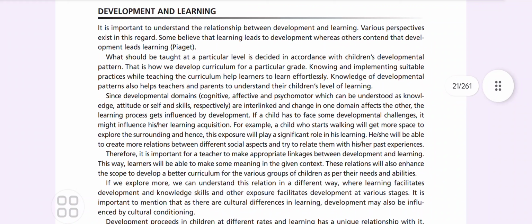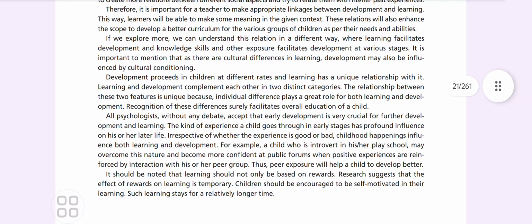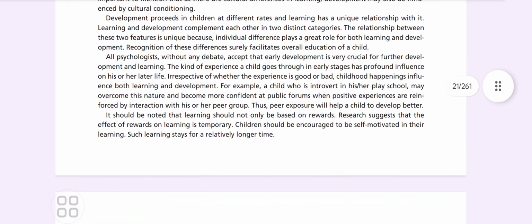Now, development and learning: it's not about development alone, the way you are taking it. It's important to understand the relationship between the two. What should be taught at a particular level is decided in accordance with children's developmental pattern. That is how we develop curriculum for a particular grade, knowing and implementing suitable practices while teaching the curriculum. If we explore more, we can understand this relation in a different way, where learning facilitates development, and knowledge, skills, and other exposure facilitate development.